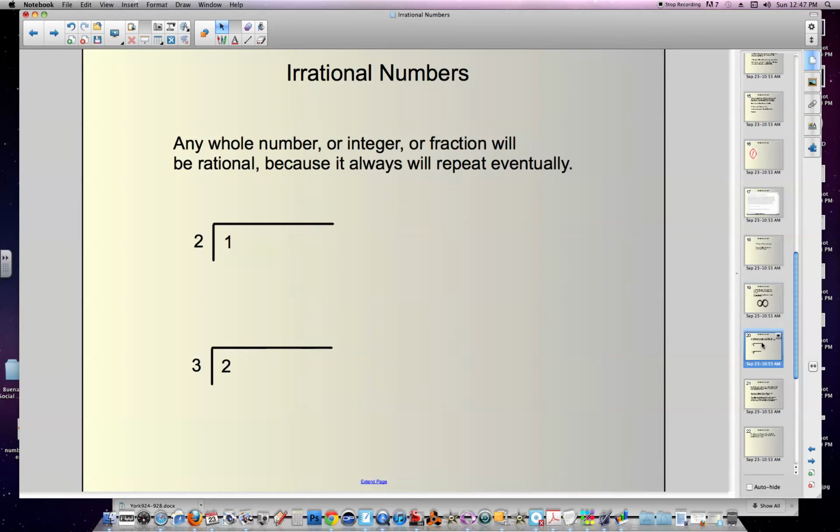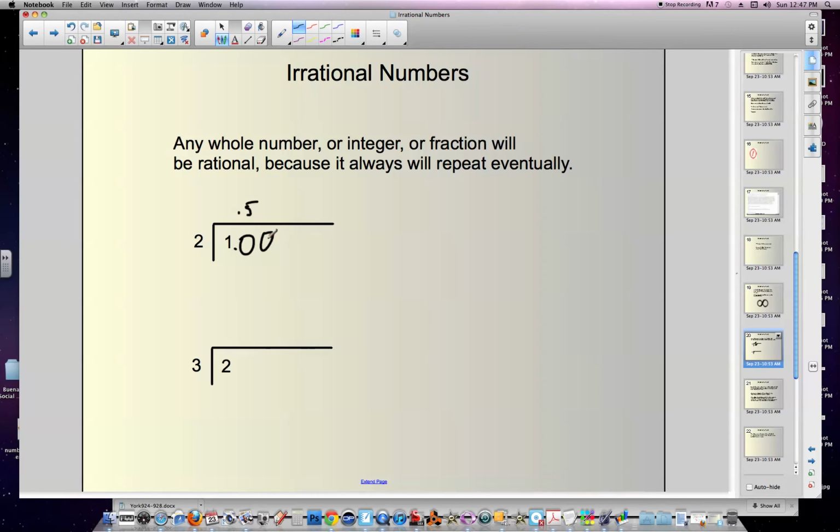Any fraction will be rational because it will repeat eventually. 2 goes into 1? Well, it doesn't. Okay, so let's try moving over to our tens place, right? We'll add a 0. 2 goes into 10 how many times? Well, 5 times. And there's no remainder.